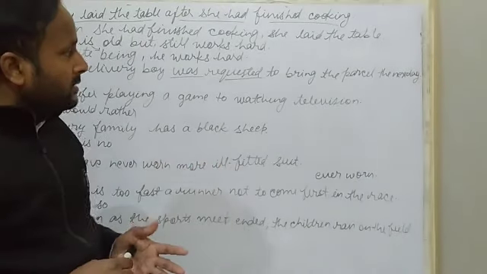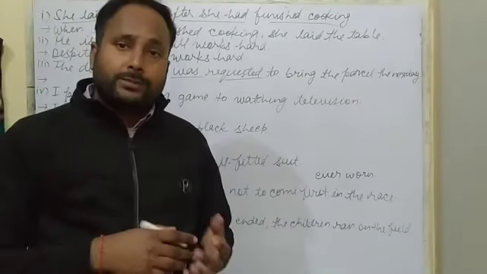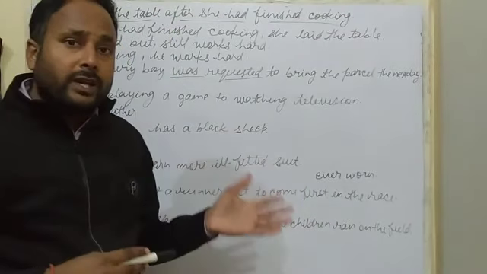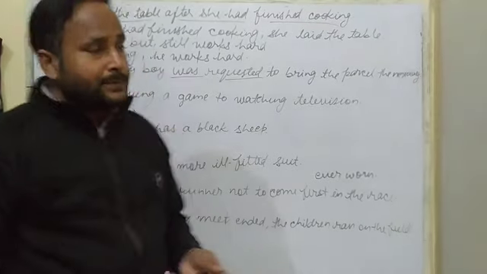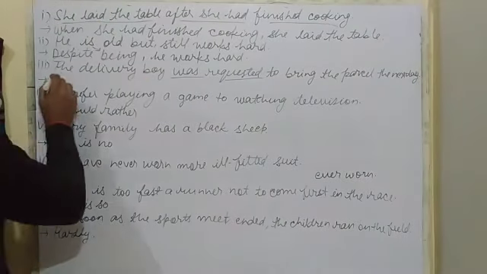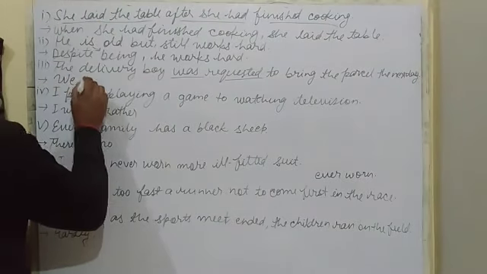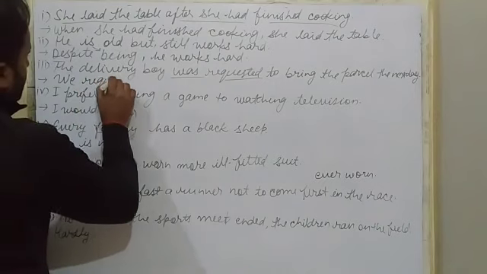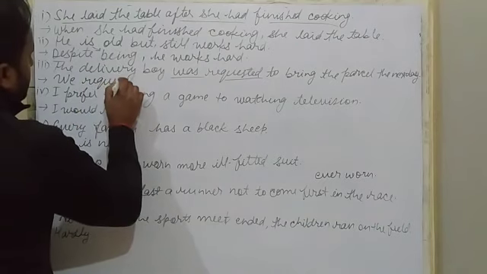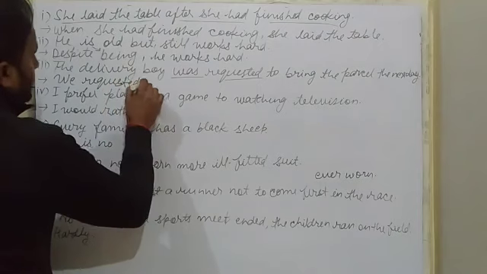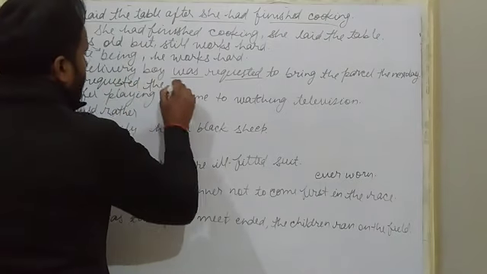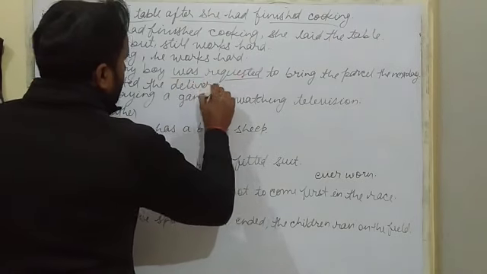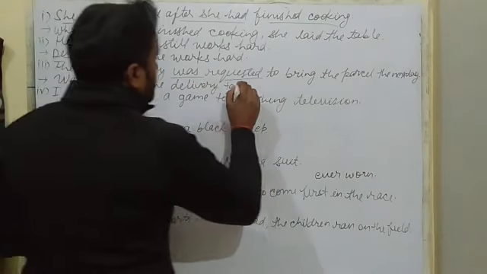So, dear students, we have to make a subject of our own choice. So, we can use we, they, or suppose the subject me. We requested the delivery boy to bring the parcel.